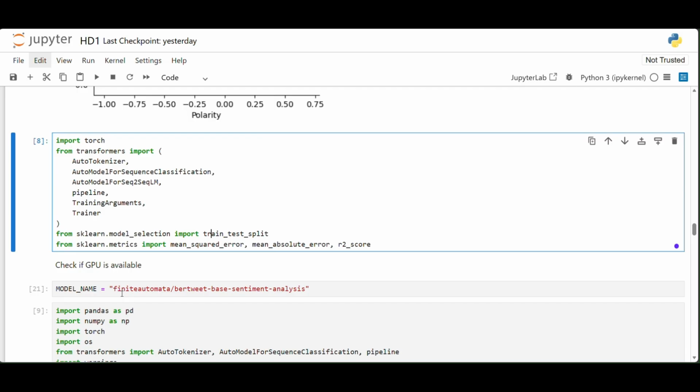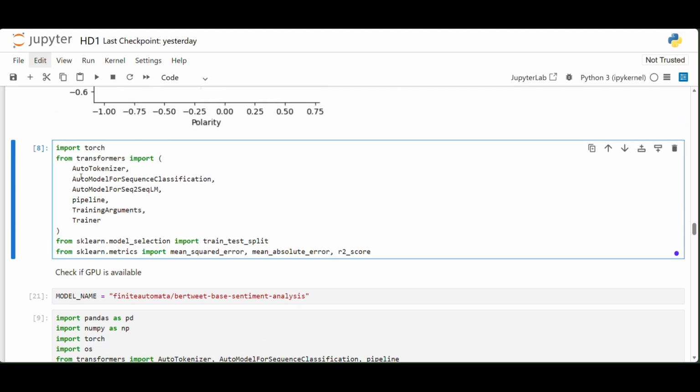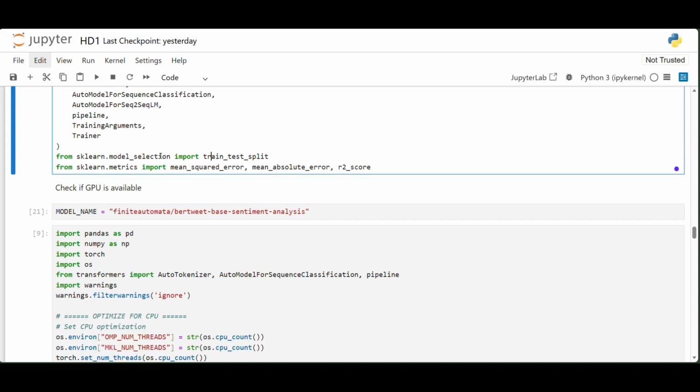And then I have some components here which are AutoTokenizer, which converts text to tokens. AutoModelForSequenceClassification loads a pre-trained model for tasks like sentiment analysis. AutoModelForSeq2SeqLM loads sequence to sequence models. Then we have pipeline, which is a simple high-level interface for the tasks.